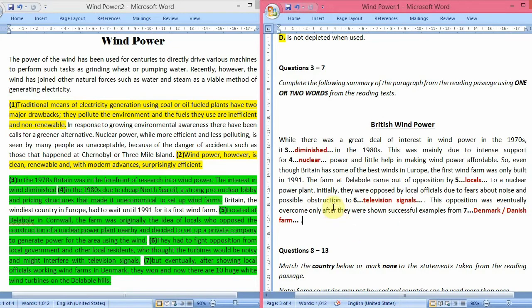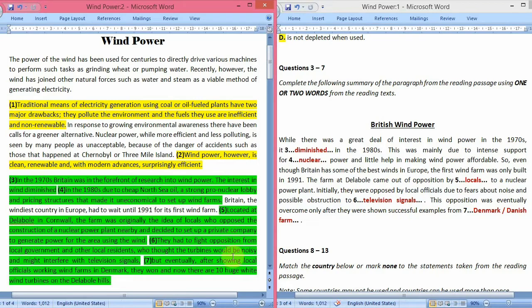Now, next, initially they were opposed by local officials. So those local residents were opposed by local officials due to fears about noise and possible obstruction to television signals. So the local officials opposed the local residents because they thought that there would be noise problems and possible obstruction. Obstruction means there would be interference to the television signals. When the wind turbines generate energy, the noise will come, then it will obstruct the television signals. So let's see where it has been written.